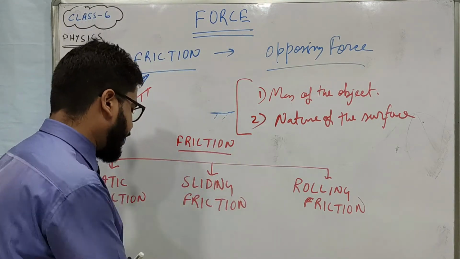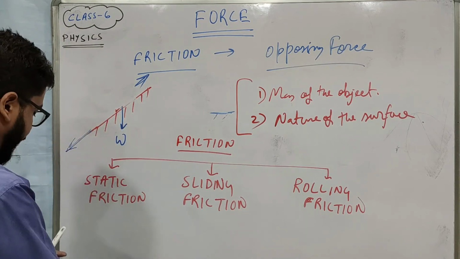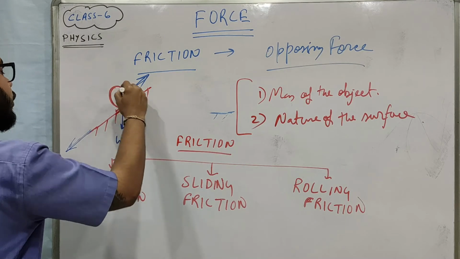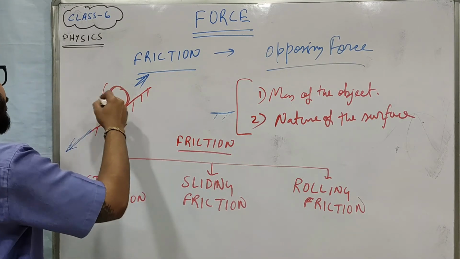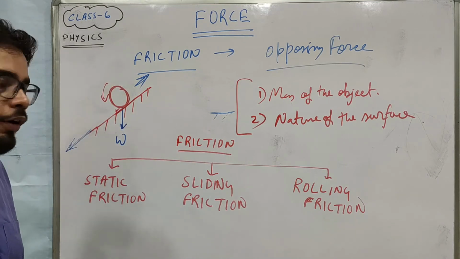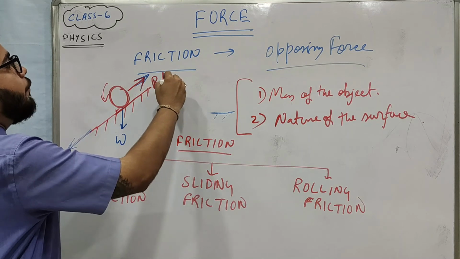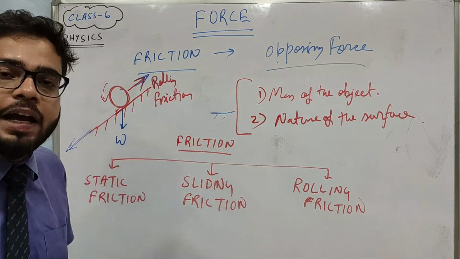Suppose instead of a block, I keep something circular over here, a cylinder or a wheel. Then it will rotate in this way and fall down by moving in this way. So here the friction force will be known as rolling friction. I hope you understood about rolling friction and sliding friction.